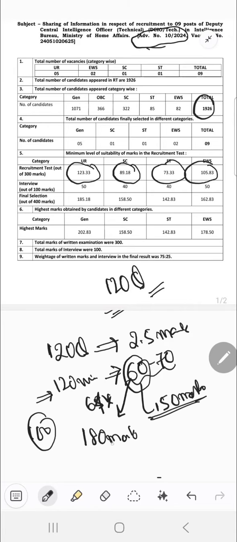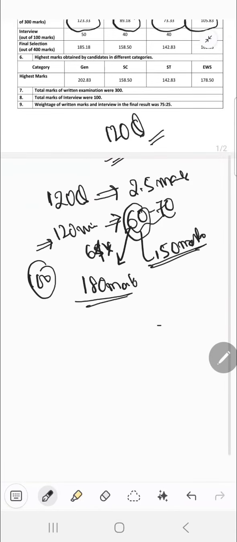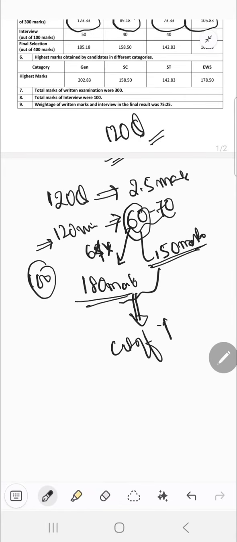So obviously, attempting the same number of questions, in comparison to the previous year we are actually attempting more marks. So if we see the comparison, we will obviously predict that the cutoff would be higher this time.